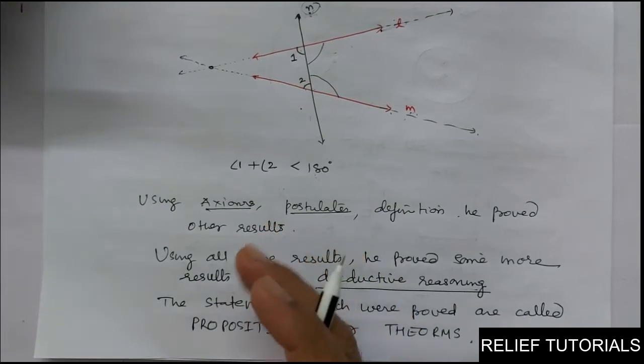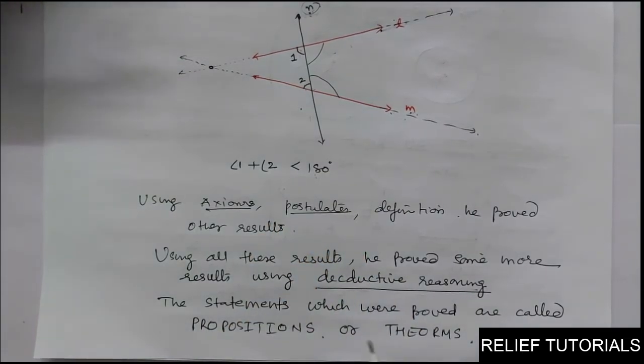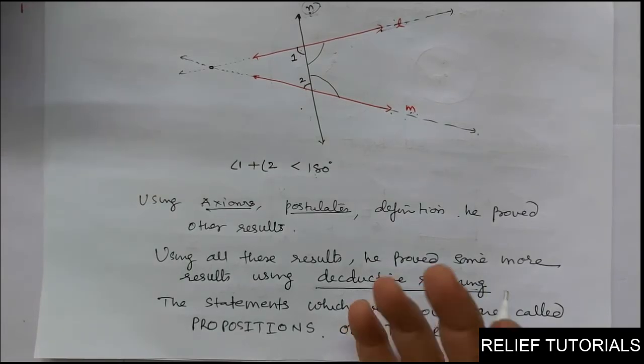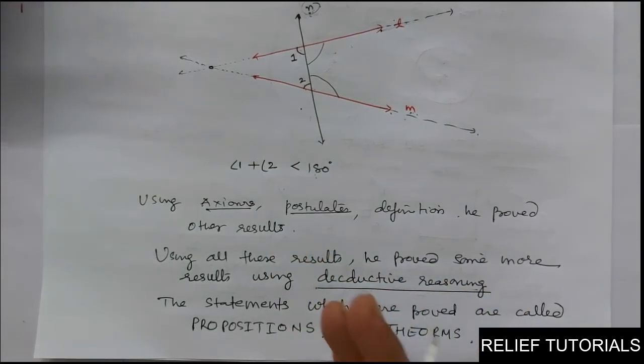Based on these definitions he has stated some self-evident truths which are called axioms, and then those which were confined only up to geometry, they were called postulates. And using these axioms and postulates, he has proved a few more results. Using these results, he has proved further results using deductive reasoning. So all these statements that were proved using axioms, postulates and results are called propositions or theorems.